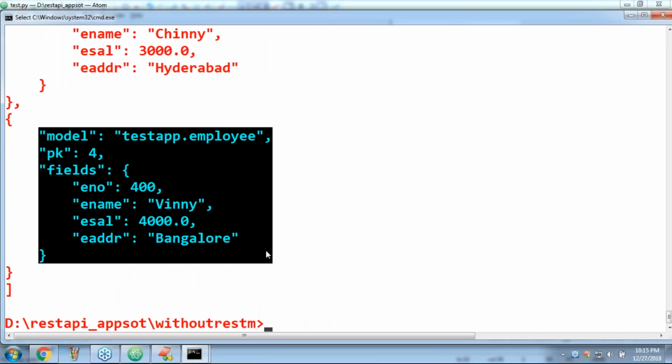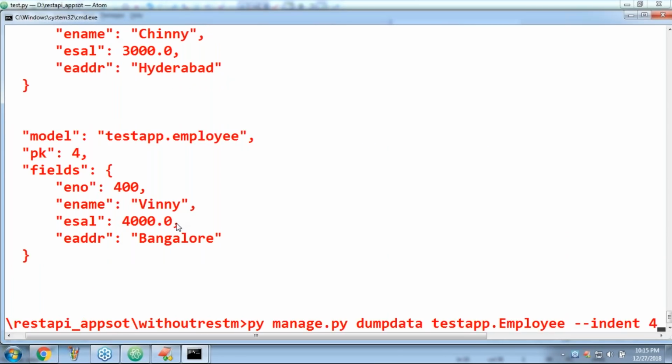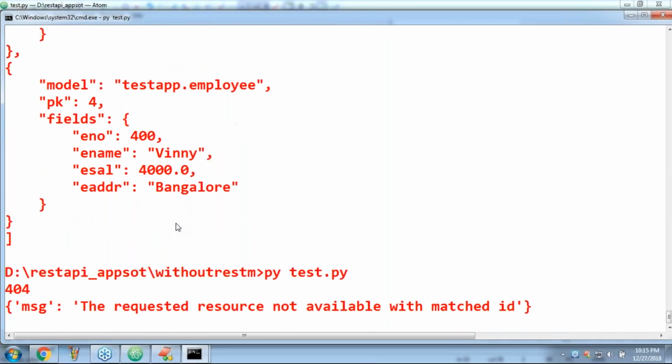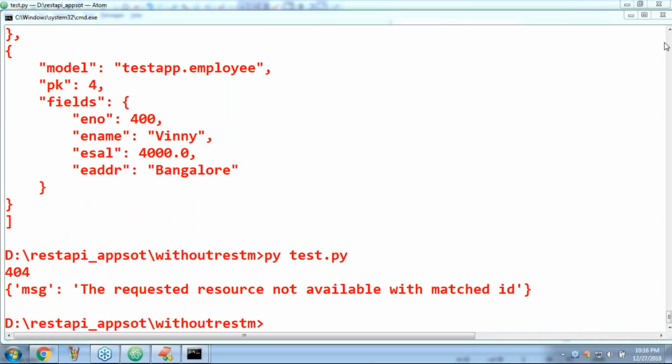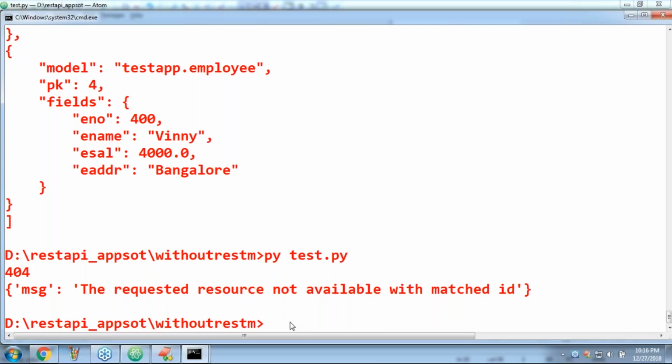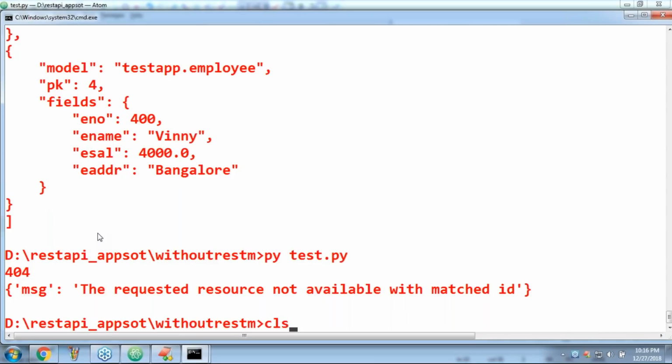Okay, like this, now I'm taking 50 here. Can you please observe 50? The requested resource is not available. Clear? Suppose I'm not passing ID. Now what will happen?